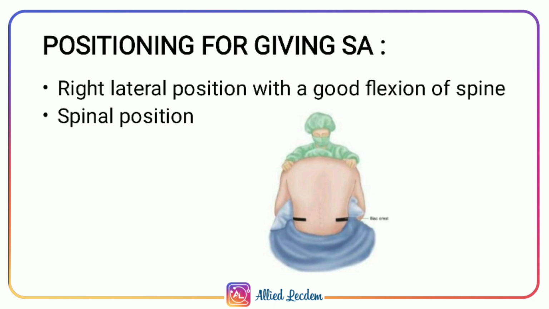Position for giving spinal anesthesia: right lateral position with a good flexion of spine, or sitting position. For adults, the spinal cord ends at L1 and for children, the spinal cord ends at L3. So, the most commonly encountered landmark will be at the level of L4.